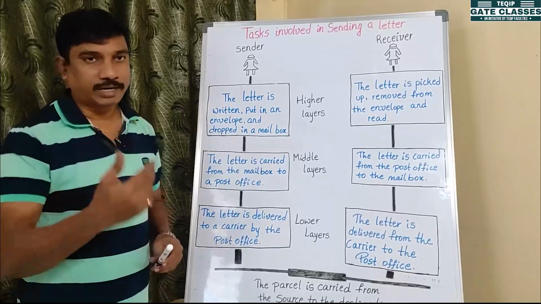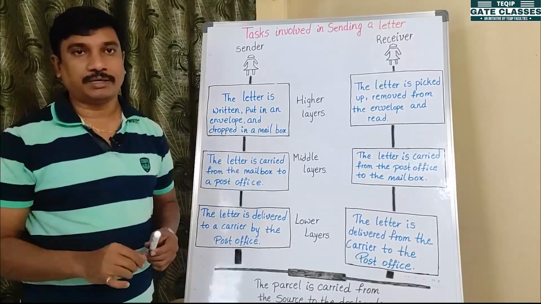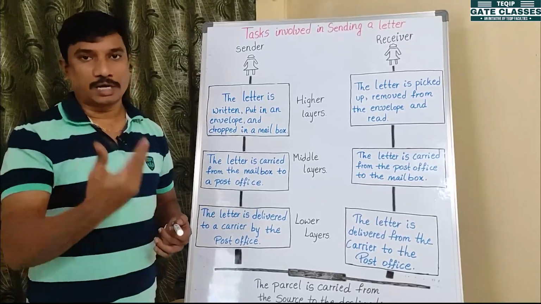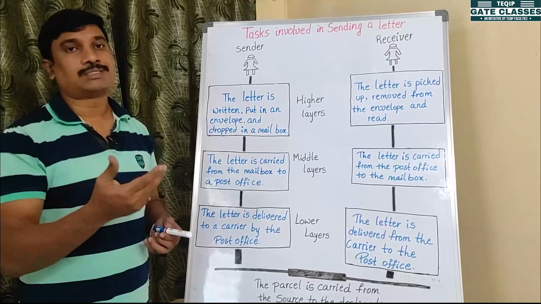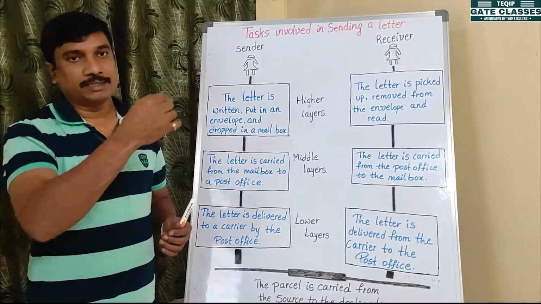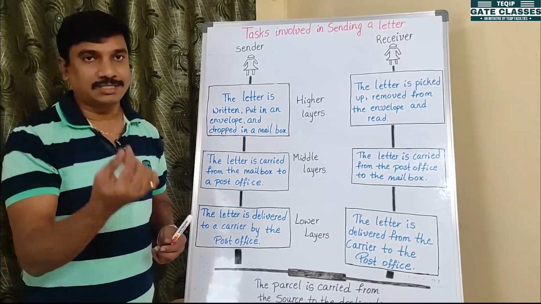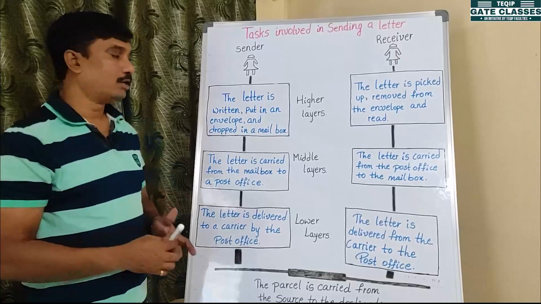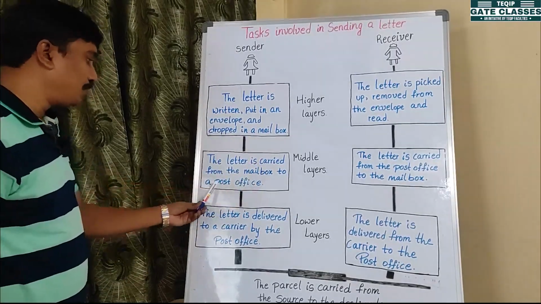Right. So you take one paper and write something, anything about your friend and so on. Okay. Then the paper is put into one envelope cover. After that, paste it, then write the sender address and receiver address. Right. Then the letter is carried from the mailbox to the post office.